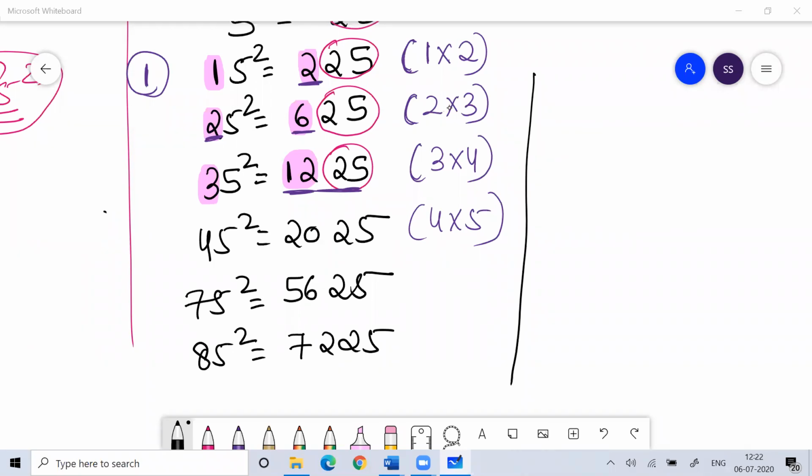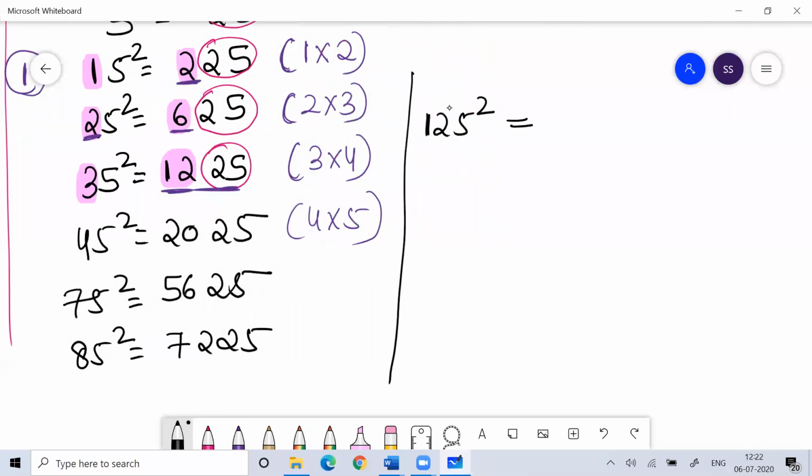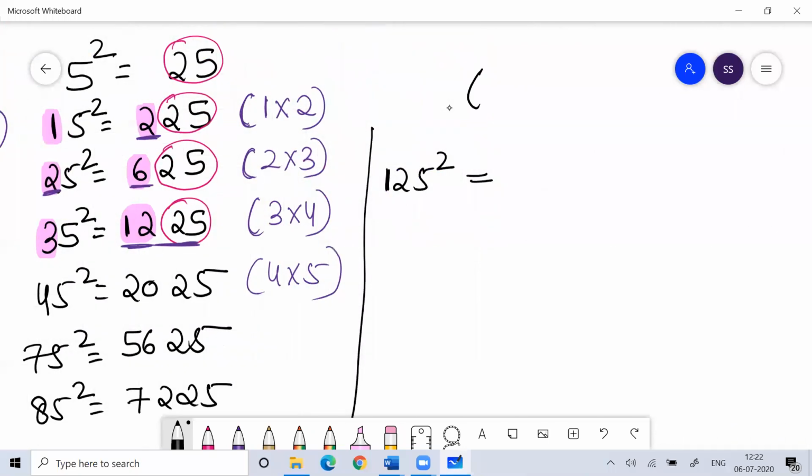Okay, now going further, if I ask you what is 125 square, so what is the next digit to 12? The next digit to 12 is 13. What is 12 into 13? 12 into 13 is 156.